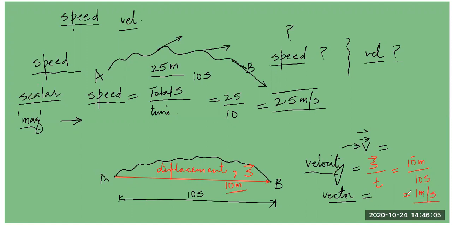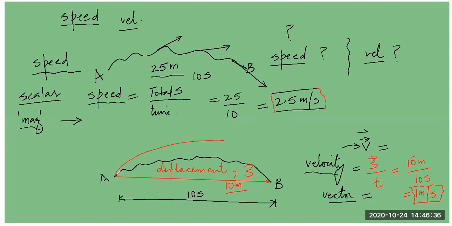So this is equal to 1 meter per second. Now, the important thing to see is that for the same travel from A to B, speed is 2.5 meters per second and velocity is 1 meter per second. Now, if I talk about infinite travels from A to B, what are the other possible ways a particle can go from A to B?